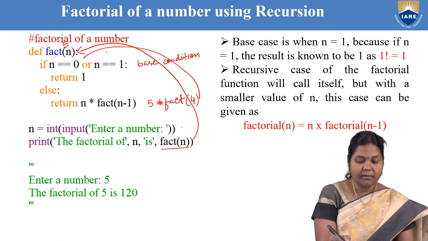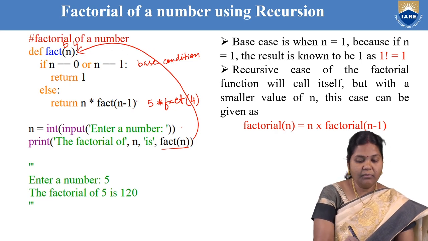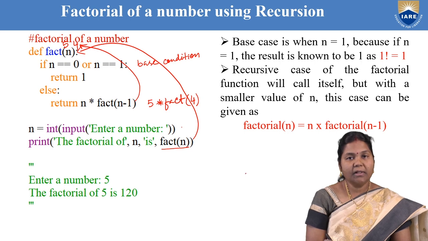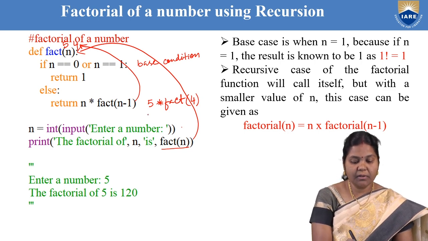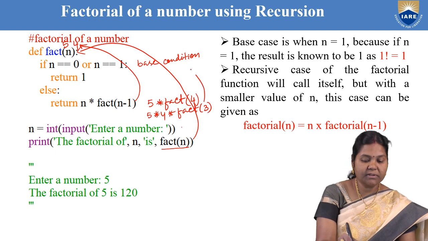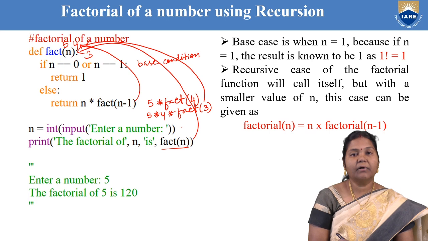This time the value of n is 4. So the value of n is now 4 here. Now again 4 is not equal to 0. So again there will be a call. So n into fact of n minus 1, that is 4 into fact of 3. So again there will be a call to the same function with a change in n value, that this time the n value is 3.